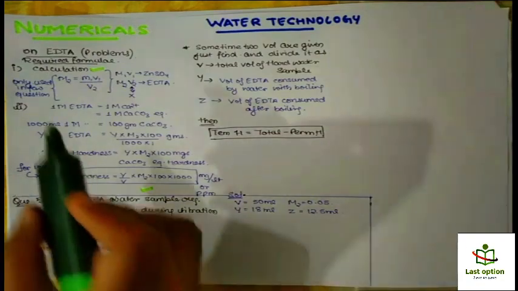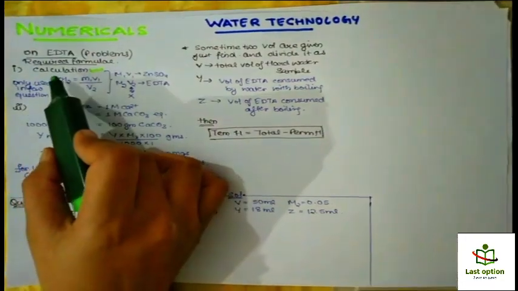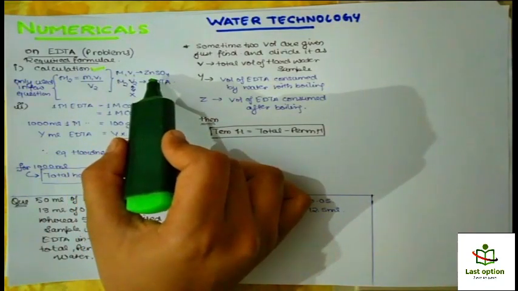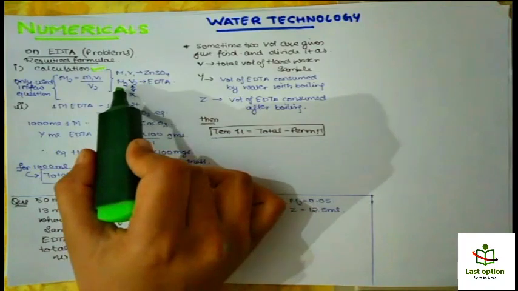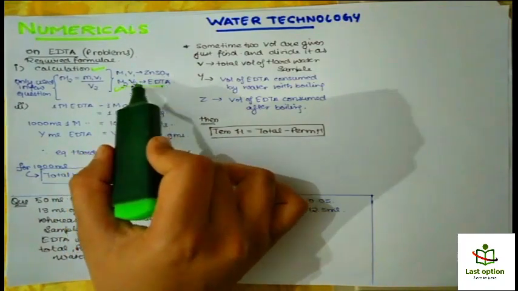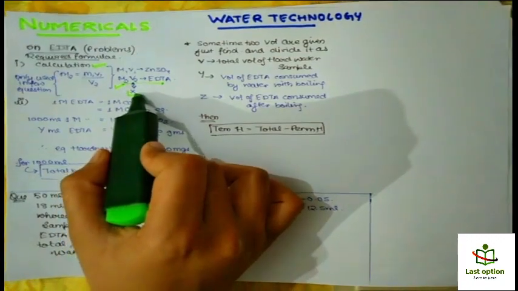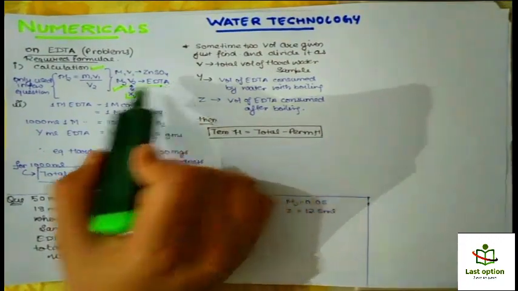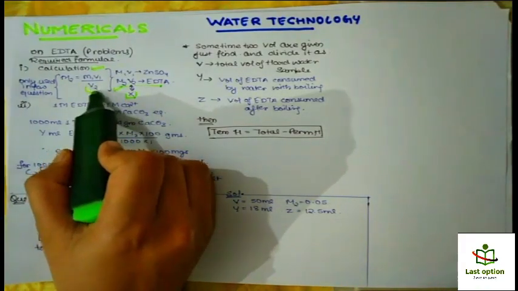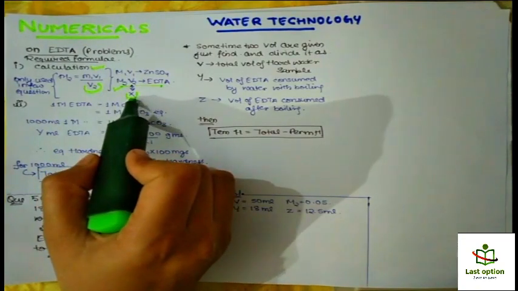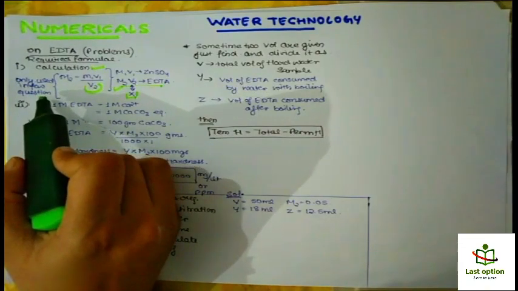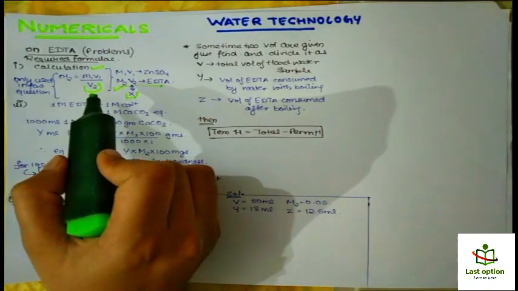So the formulas that are required: first of all, the calculation by the first method. Let M1 V1 be the molarity and volume of ZnSO4 taken in the conical flask, and M2 V2 the molarity and volume of EDTA. M2 is to be found out, and the volume of EDTA we consider to be X, right? So M2 equals M1 V1 by V2. Instead of V2 we write X as its value. It is asked only in a few questions; sometimes they do not give the molarity directly.